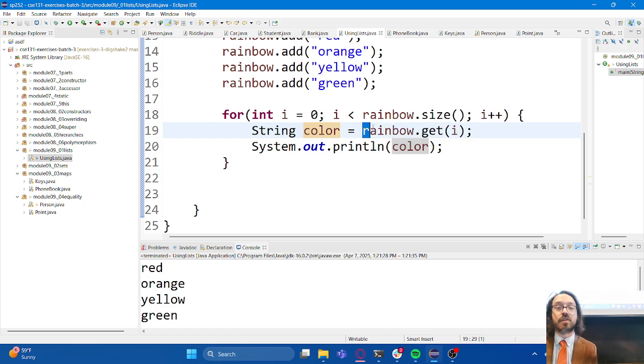Okay. Yeah, the question was, if I do this, am I making a copy of this color, or am I actually accessing the specific element that is in the list? And the answer is that it is actually the same one that is in the list. So if I make a change to this, and then I check the contents of the list again, I would expect to see changes to the list. Yeah. Is that the same for arrays? If you're storing objects in the array, then yes.